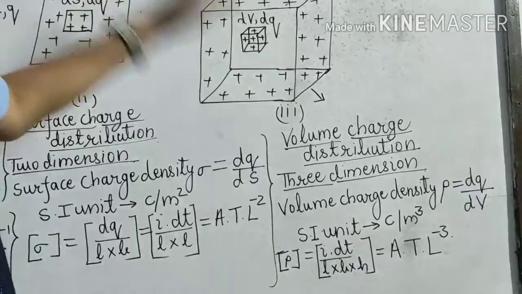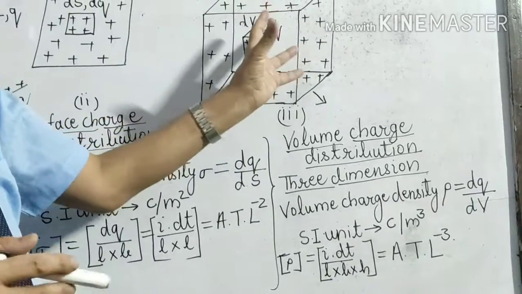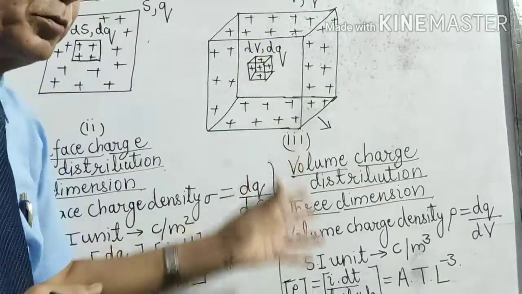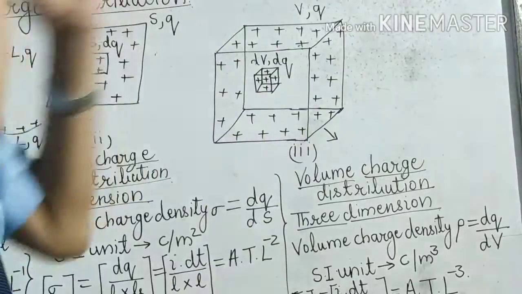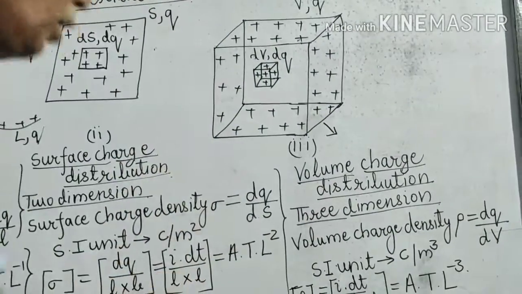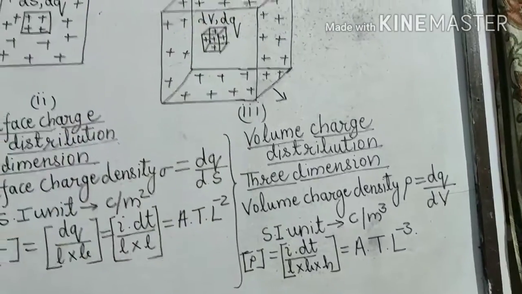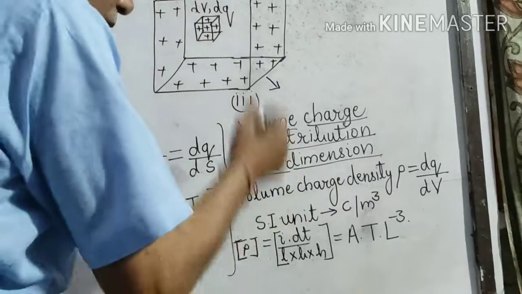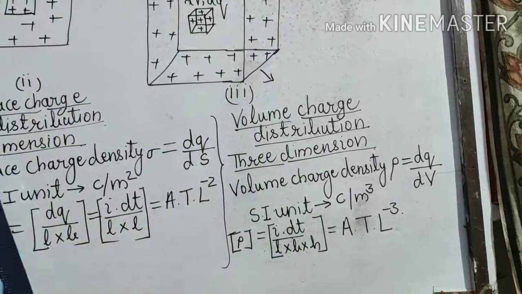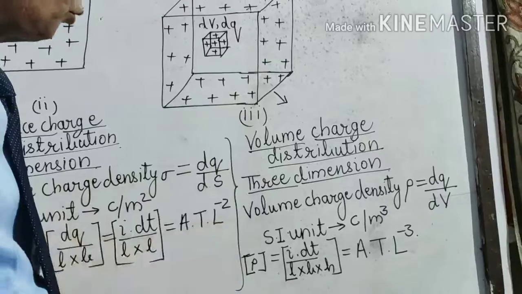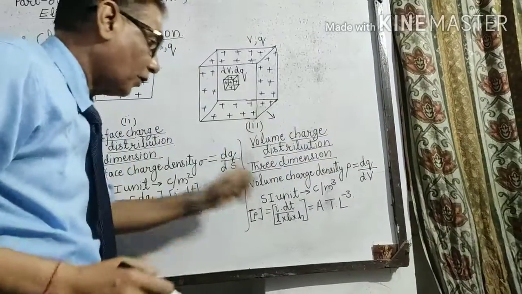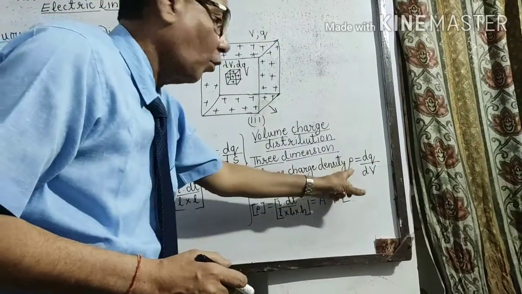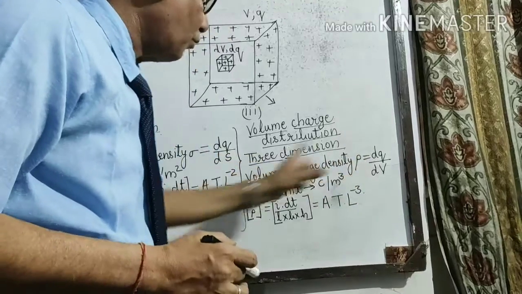And then from this three-dimensional charge distribution, if you have to calculate the electric field intensity, first of all, now this is volume charge density. If you want to calculate the electric field intensity due to volume charge distribution, then first of all you have to calculate rho. Rho means volume charge density.